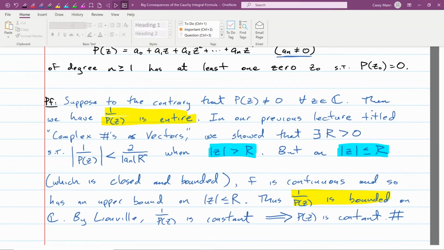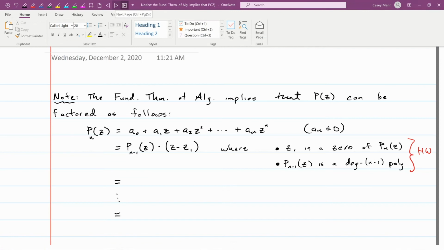We can actually extend what the fundamental theorem of algebra says about polynomials. The way it was stated, the polynomial has to have at least one zero. But actually, we know that if it's an nth degree polynomial, it's going to have n zeros. Some of them may be repeated, but it'll allow us to factor this thing. So let's go back to this polynomial.